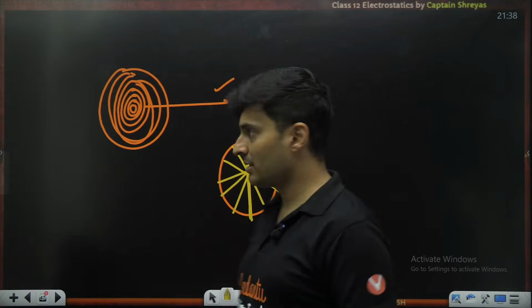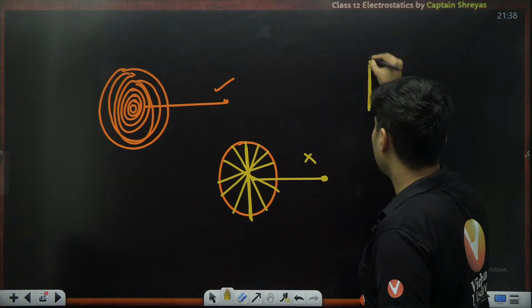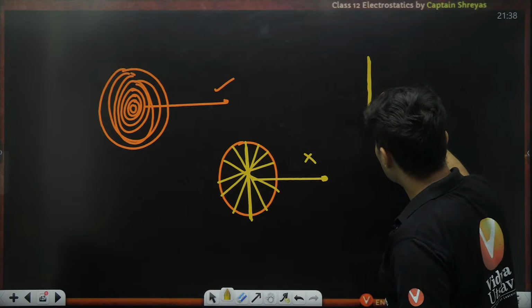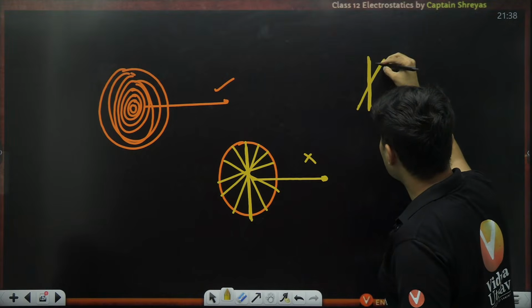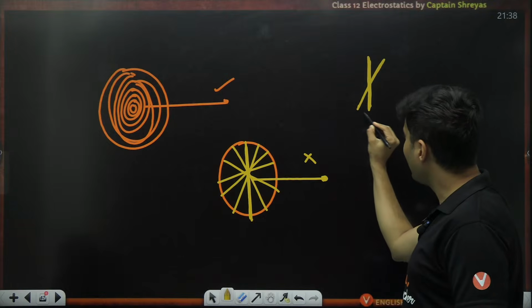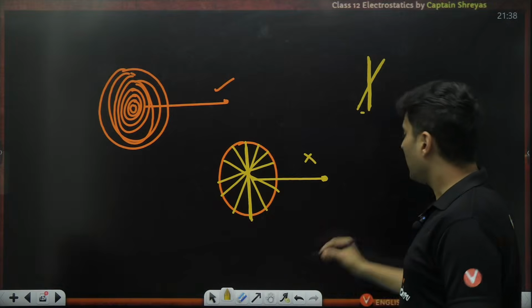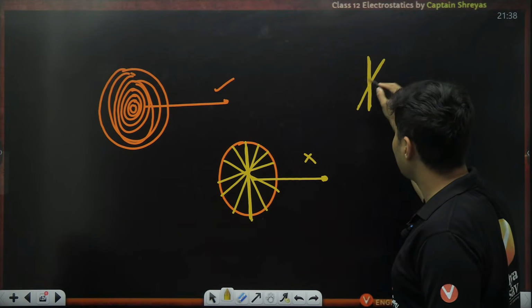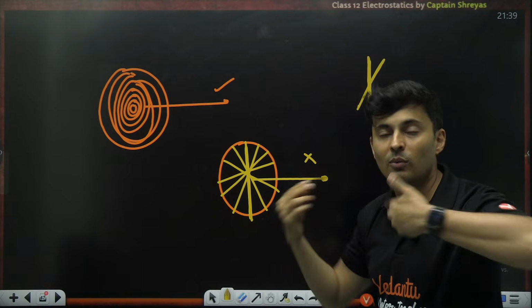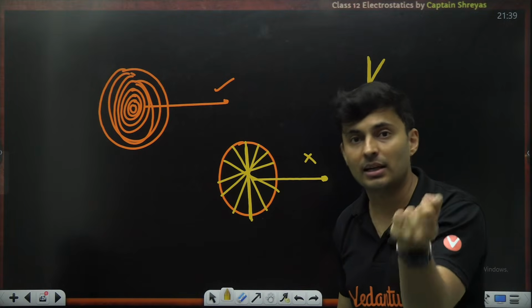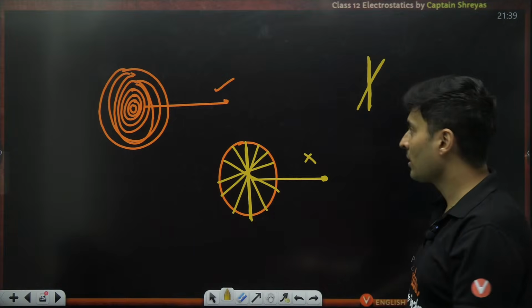The problem is when you take rods like this, there will be some gap over here and there will be some overlapping over here. I mean, the charges at the center, you are counting it more than once. If you find the field due to a charge, you should not count the field due to it again.